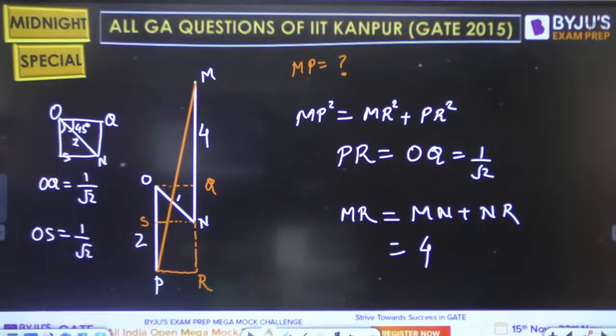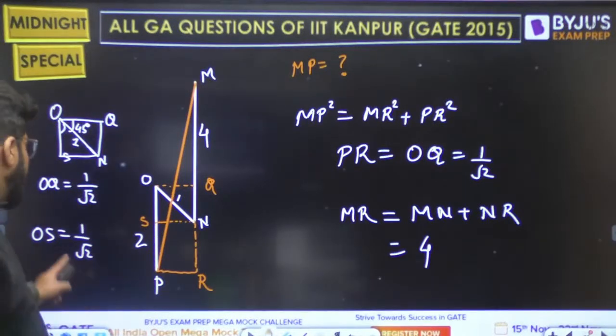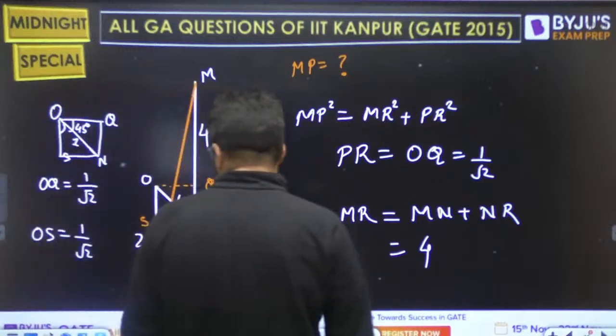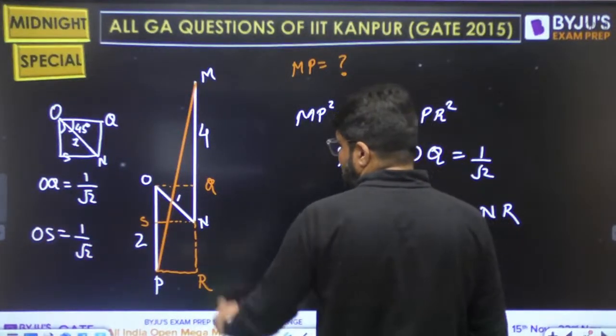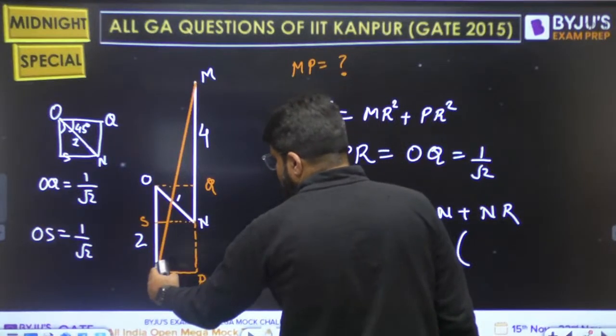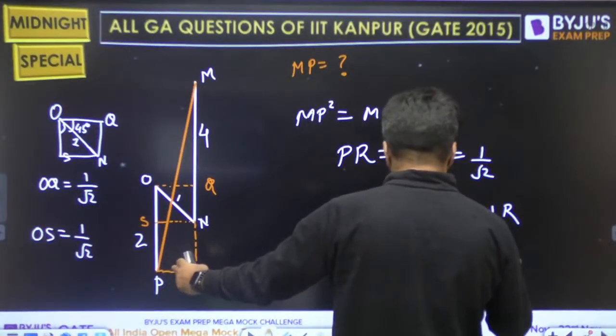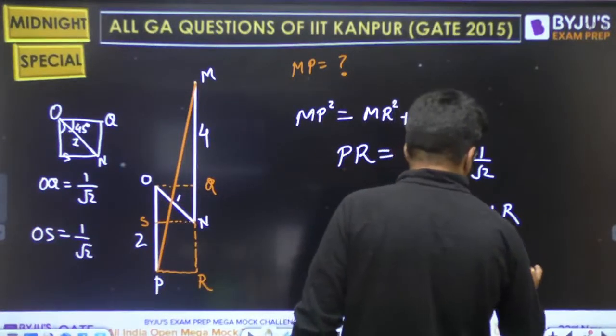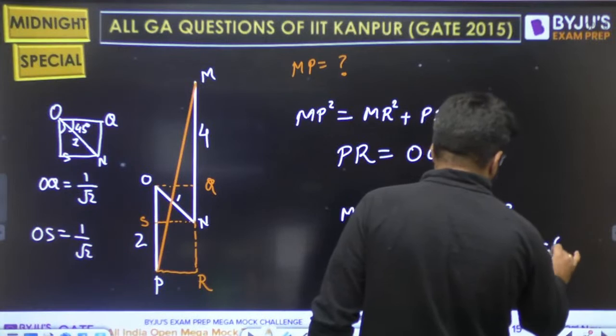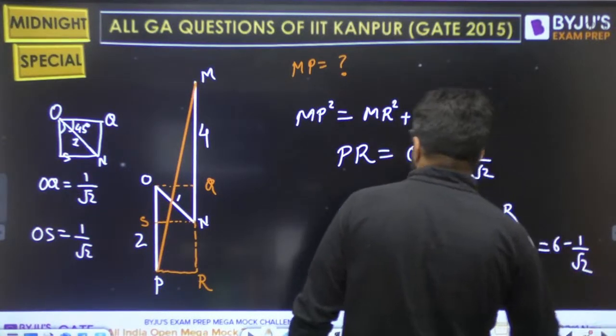This is also 45 degree, so OS is hypotenuse by root 2. So what is NR now? NR is equal to total OP, that is 2, minus the OS, that is 1 by root 2. So MR is total 6 minus 1 by root 2.